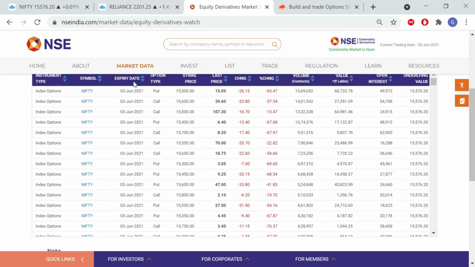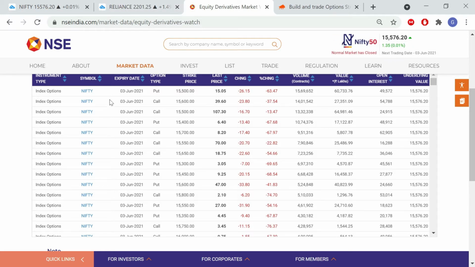The contract will get closed every week. Thursday will be the expiry for Nifty and Bank Nifty, and it includes monthly expiry also, that is 24th June for Nifty and Bank Nifty. For indices, there will be weekly as well as monthly expiry. You can take the options based on the time frame, whatever you want to take.